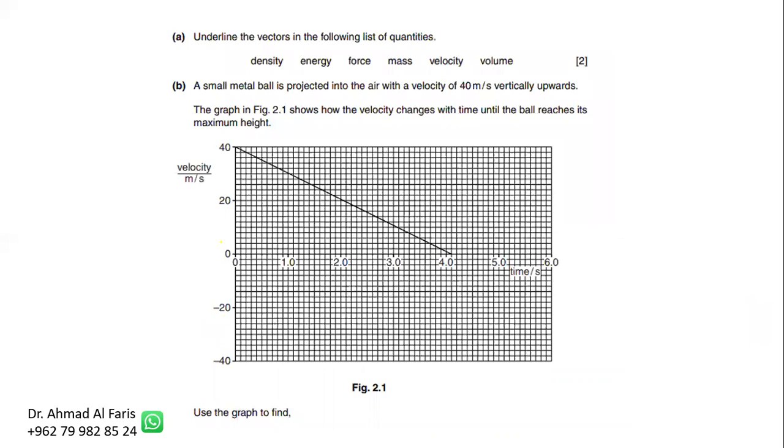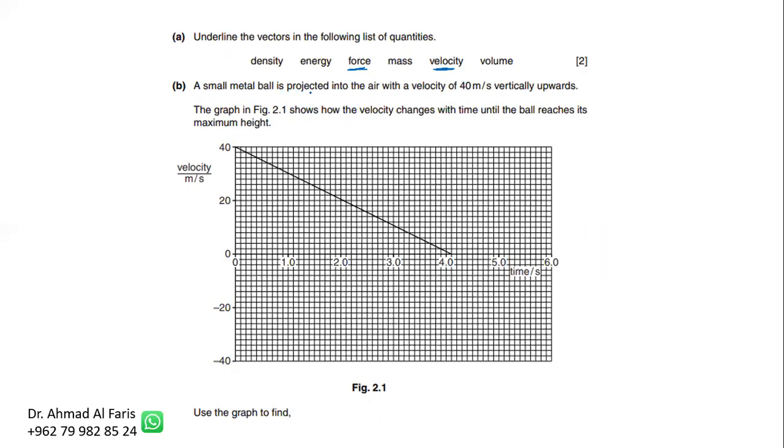Okay, let's do this question, the last question. What they ask in the beginning is: which of these quantities are vector quantities? The vector quantities are the quantities that have direction. Energy doesn't have direction, and neither do mass and volume. Only the force and the velocity have direction.